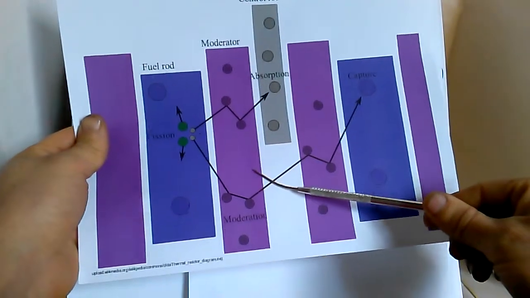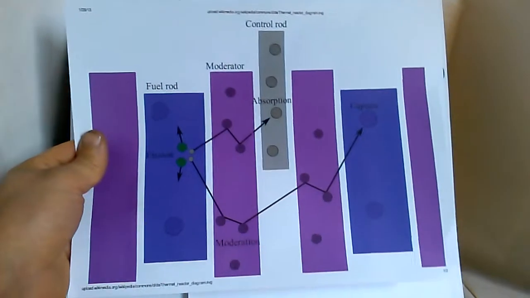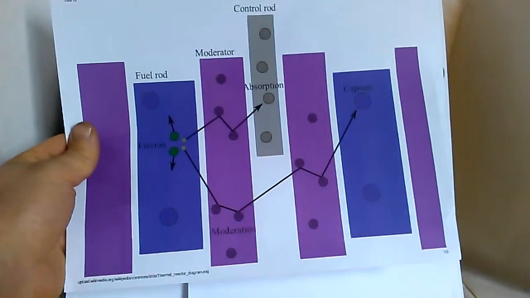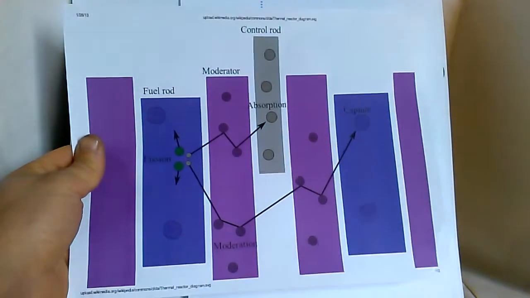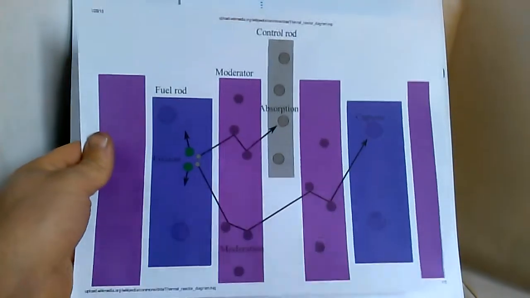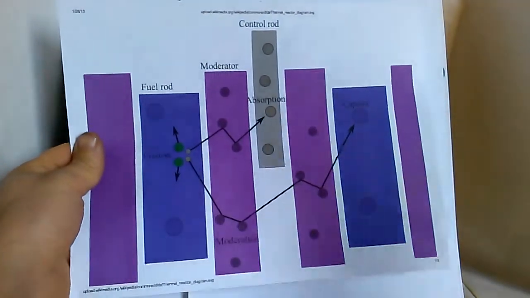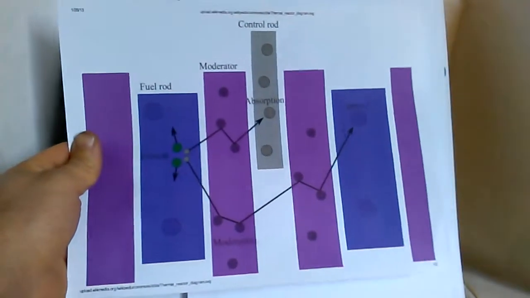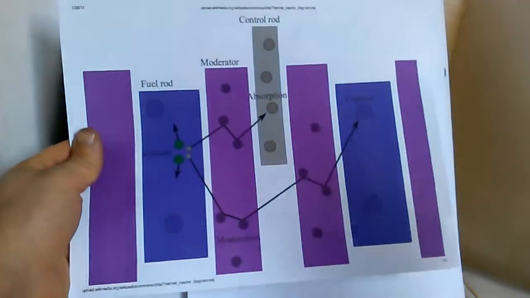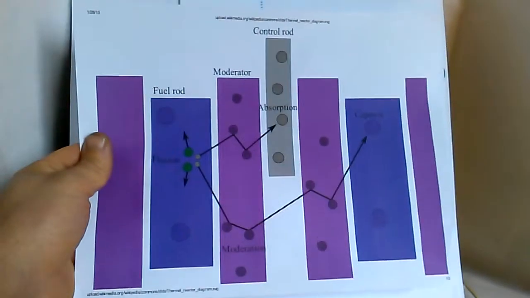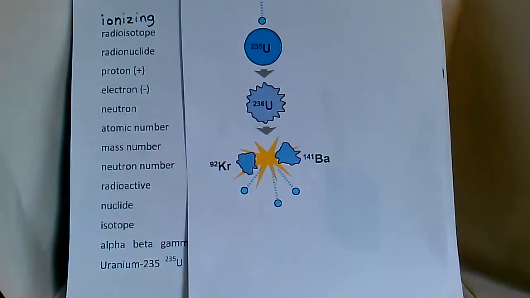There's also something called a control rod, which will absorb extra neutrons, which will keep that process from going too fast. Control rods usually drop in automatically in a nuclear reactor incident. Sometimes they're placed in by hand, like a worker will put it in to slow down the process. So that's a way of controlling the rate at which that fission occurs.